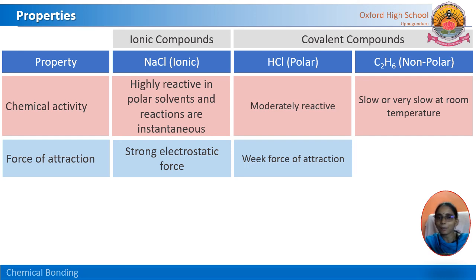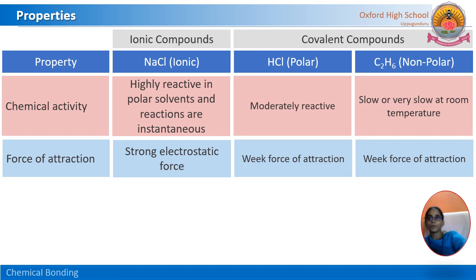That's why they appear in crystalline form. And here weak van der Waals forces are there in covalent compounds. It is easy to dissociate here, because these attractions are very less. That means the forces are weak. So there is not much attraction between the atoms. So here bond dissociation is easy.